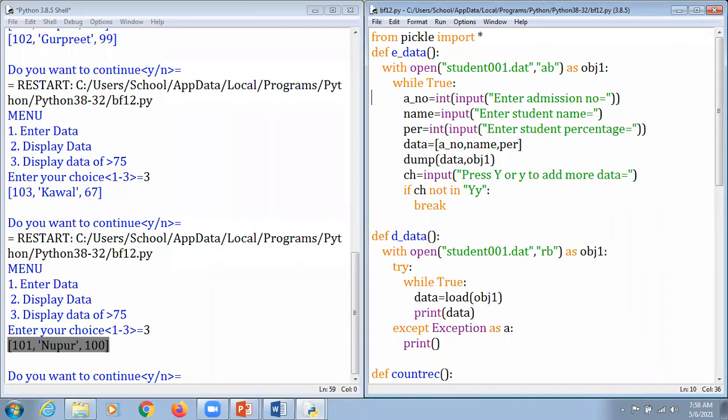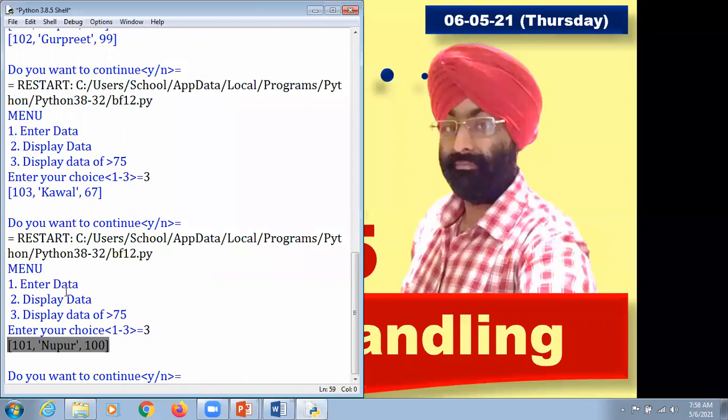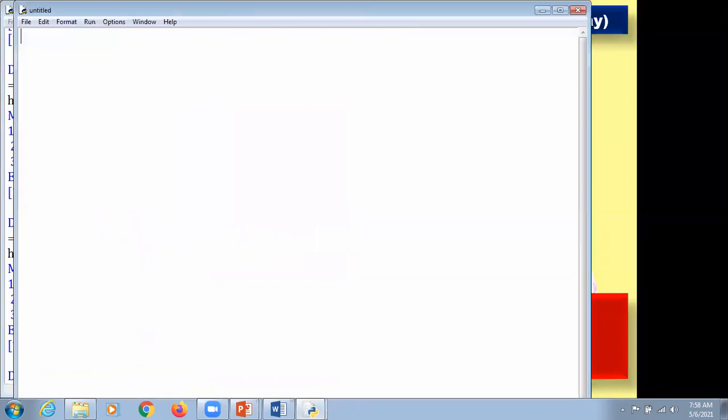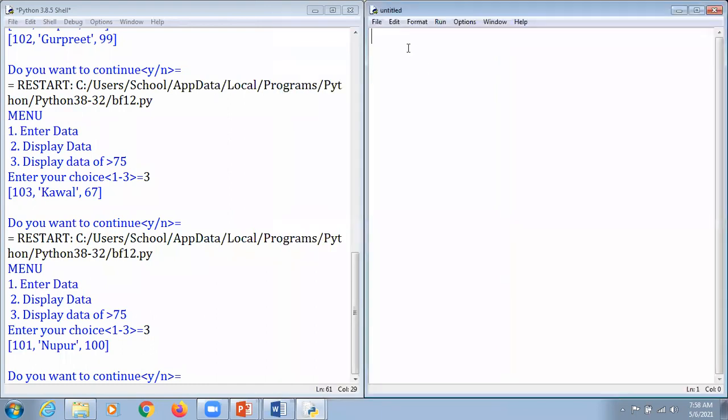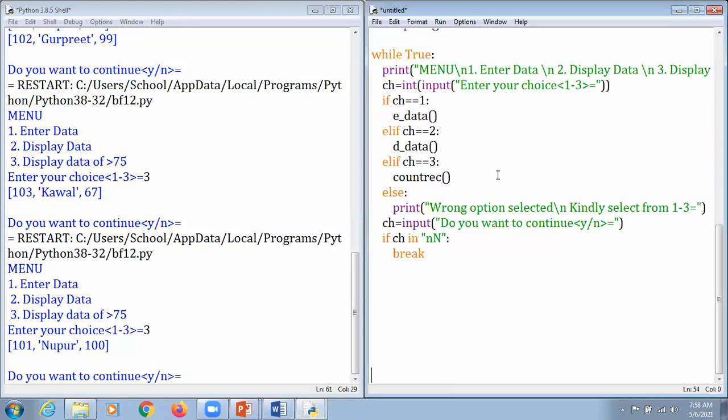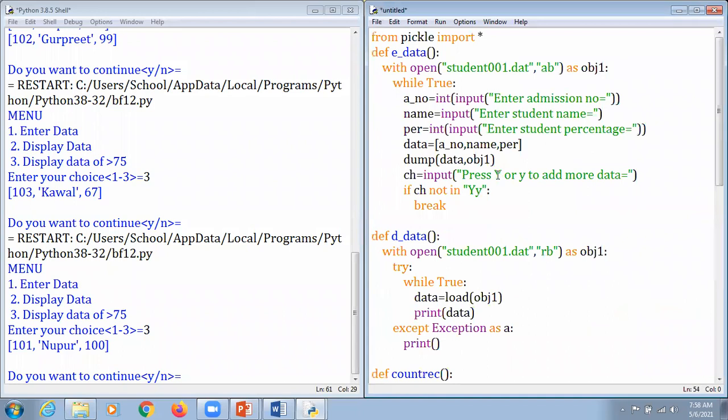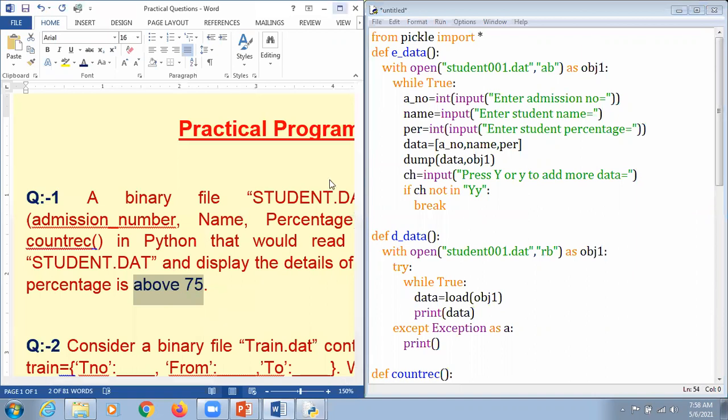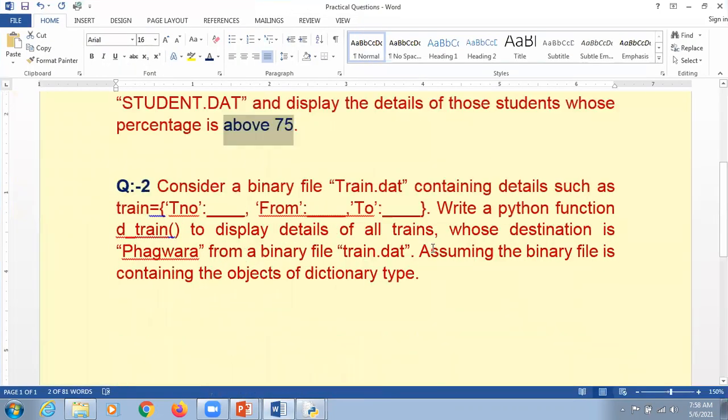So I'm just going to close this function, and we are going to do this with the help of one more practical demonstration here, if you allow me. So I just copy and paste that information to save our time. Kindly concentrate, my dear respected students. I'm just going to maximize this one. So the next question says, it's my humble request, kindly concentrate. I'm just going to ask some questions to you all.